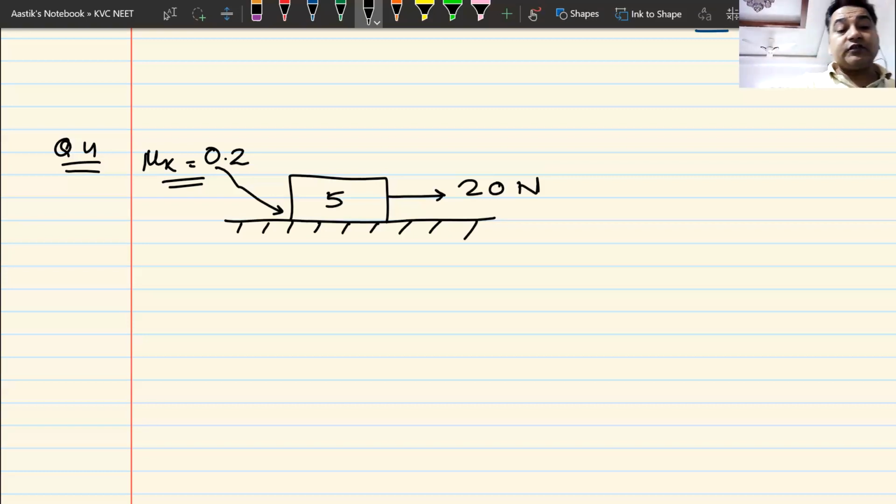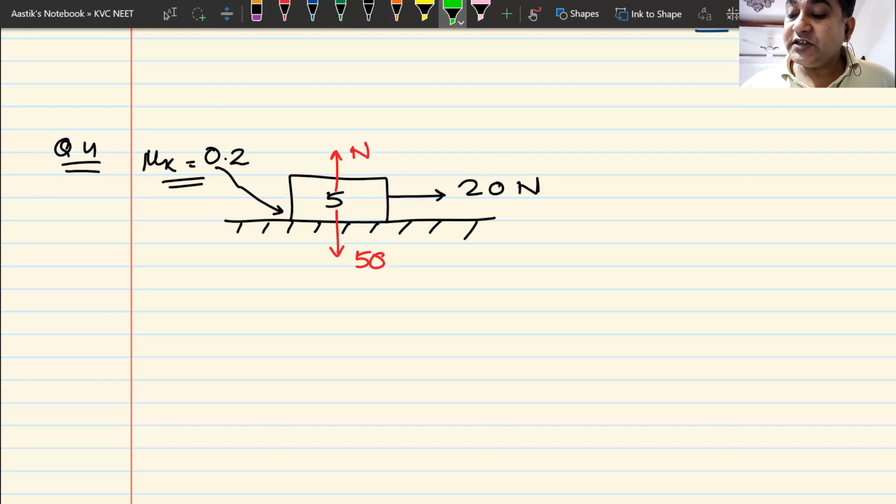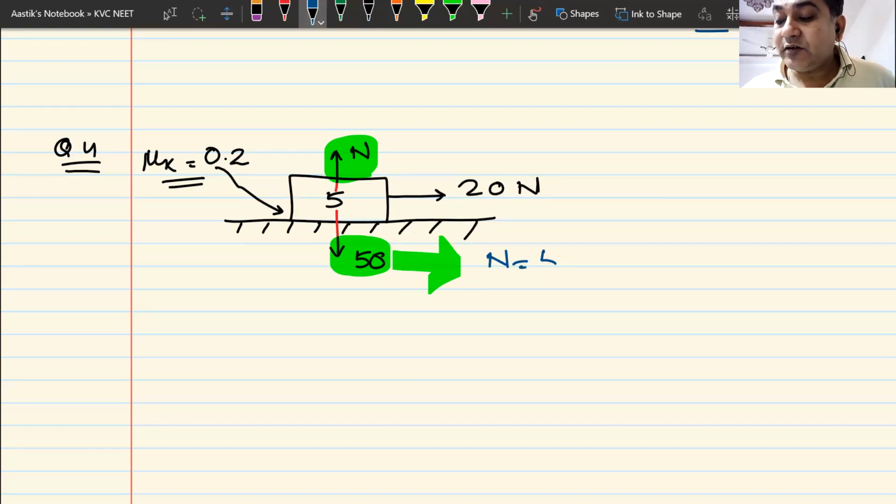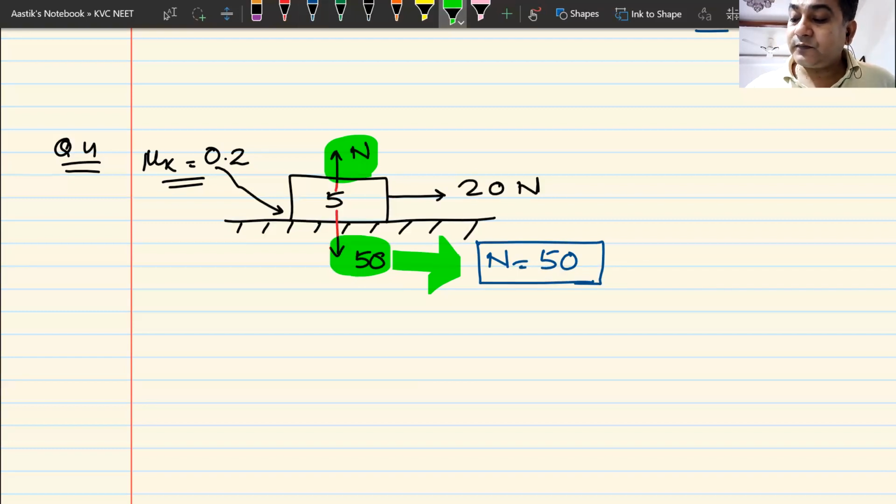So, how does the question look now? 50 Newton goes here. Normal reaction comes up. Nothing has changed here. N is upwards, 50 is downwards. My normal reaction still remains 50 newtons. Nothing changes here. Now let us see in which direction the block will move. The only force which is trying to move the block is forward, so this block can only move forward.